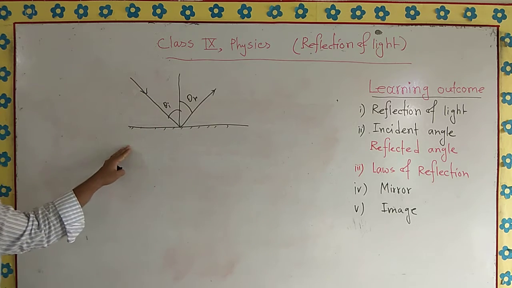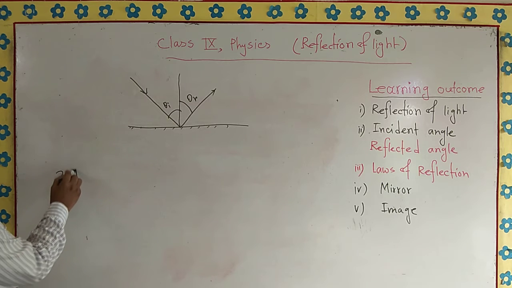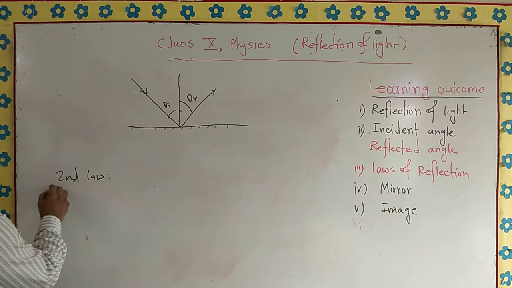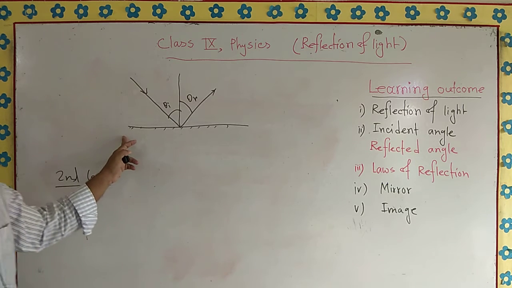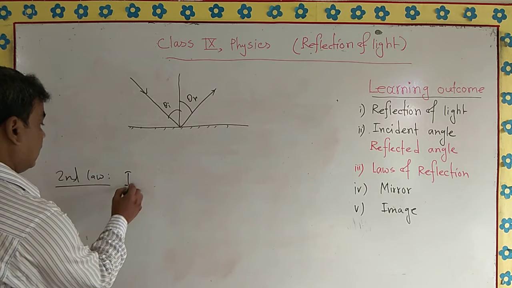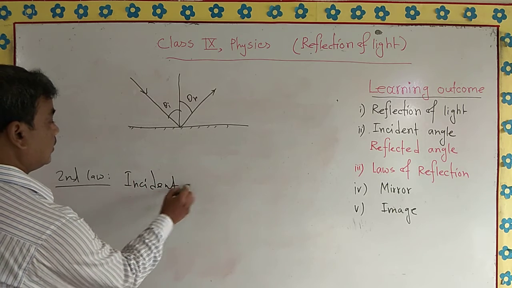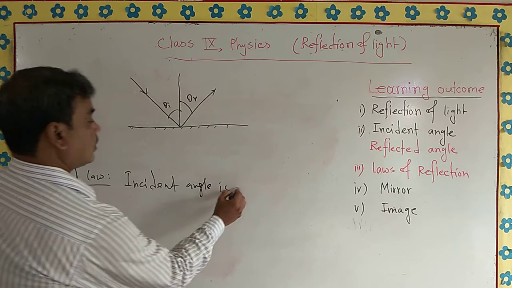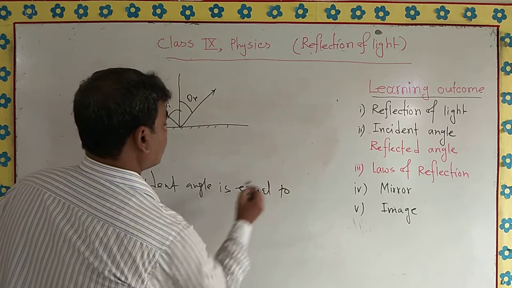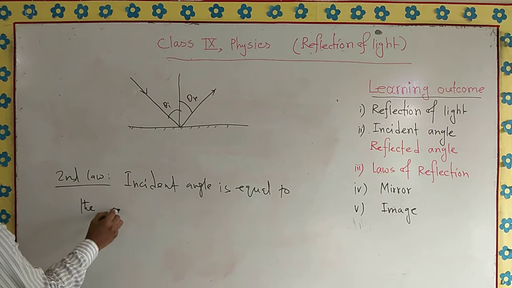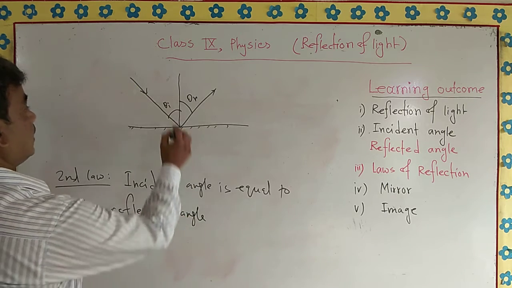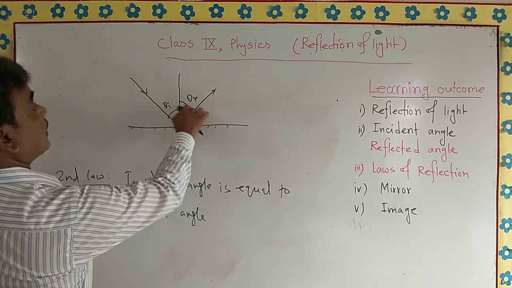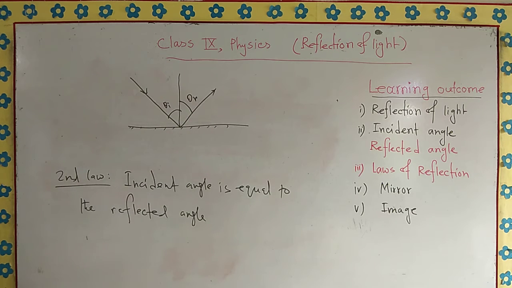Let's come to the second law. What does the second law give you? The second law gives you the idea that the incident angle is equal to the reflected angle, that is theta i equals theta r. The second law of reflection.